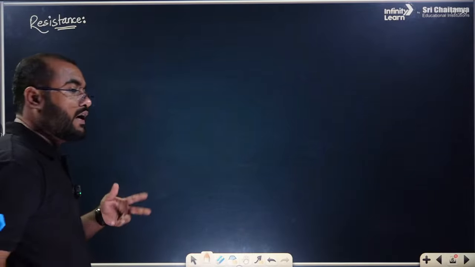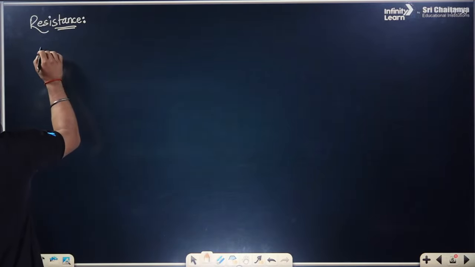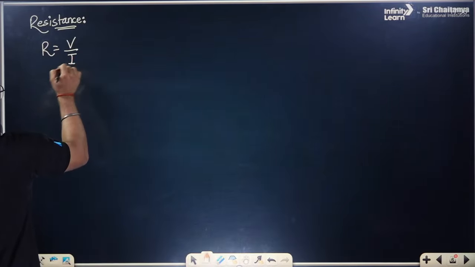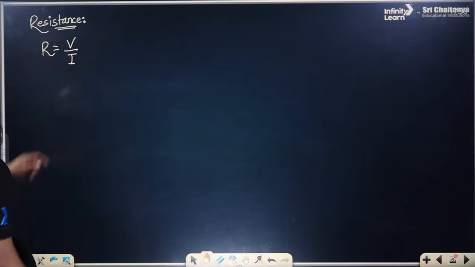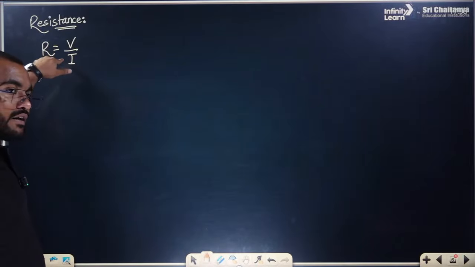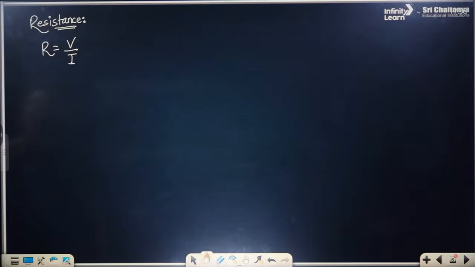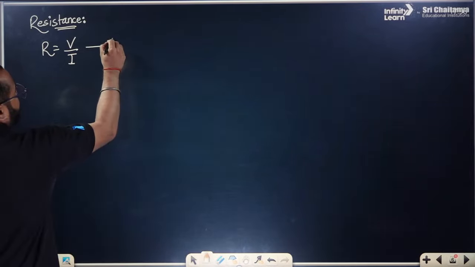Getting my point? From Ohm's law, we can write R equals V by I. That means if the resistance increases, the current will be less. If the current increases, the resistance will be less. This is inversely proportional. This is one of the formulas for finding the resistance.